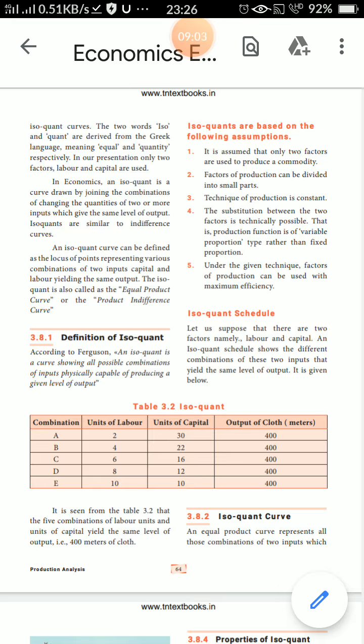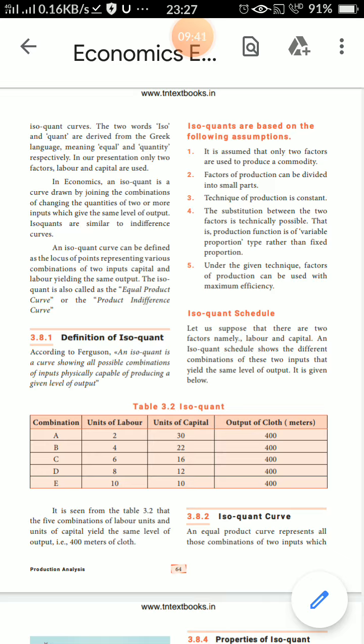Output of cloth. The labor and capital is increasing. Labor unit, first one is 2 labor, second capital is 30%, but same cloth only production. Second one 4% of labor, 22% of capital increase, but same production only. This each five combination means capital and labor improve. Capital and labor percentages are increasing, input level increases, but output is at the same level only.